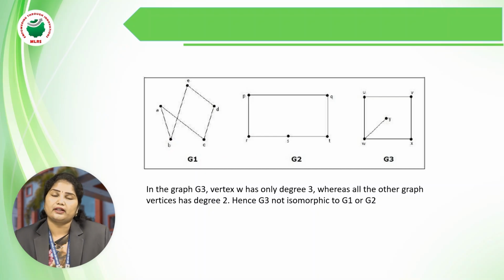So if one condition fails, then the graphs are said to be not isomorphic to each other. Only when all 6 conditions are satisfied are the graphs said to be isomorphic to each other.